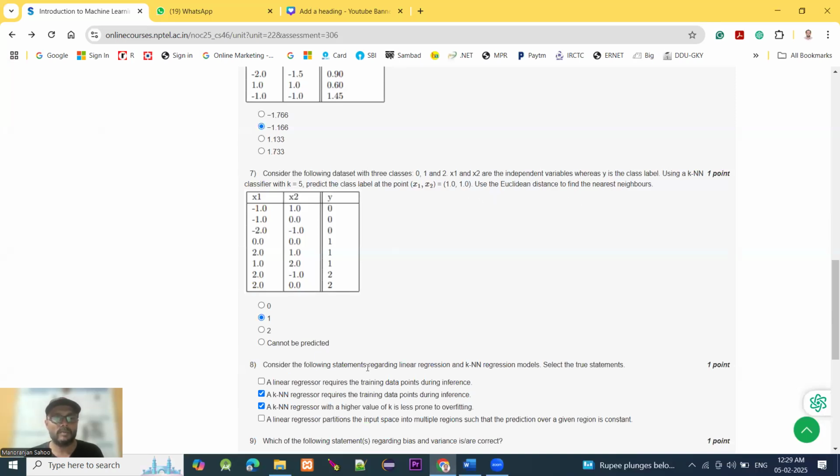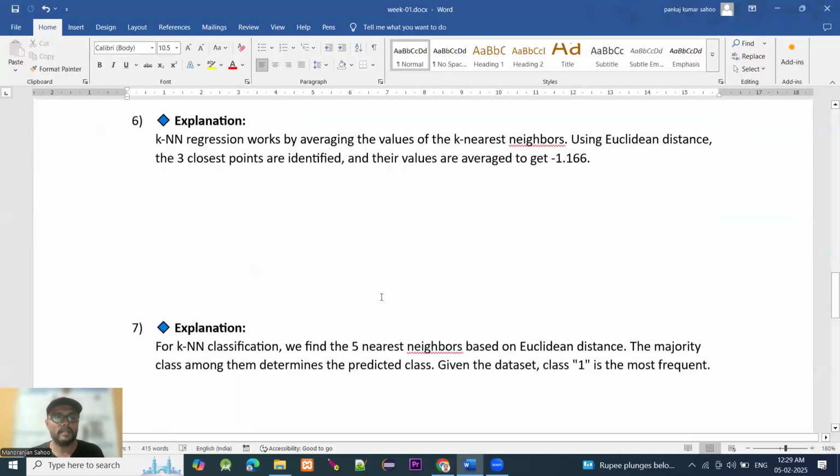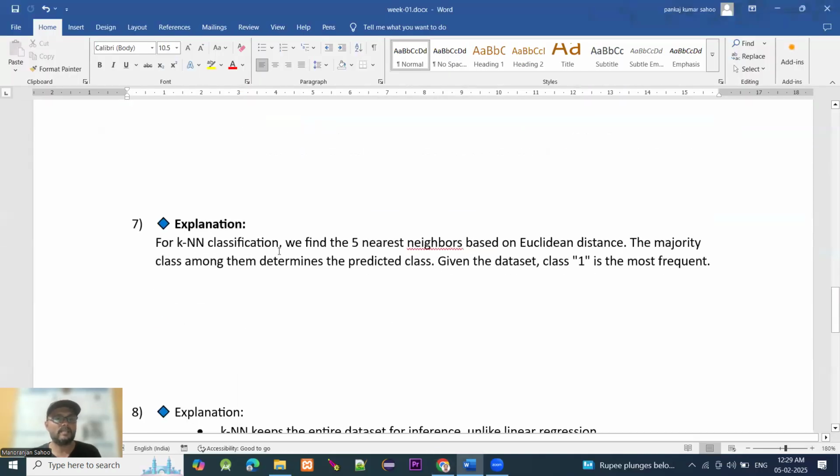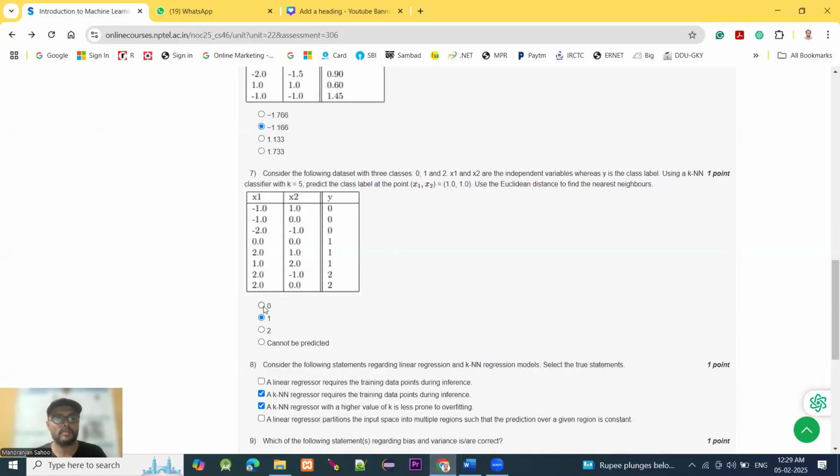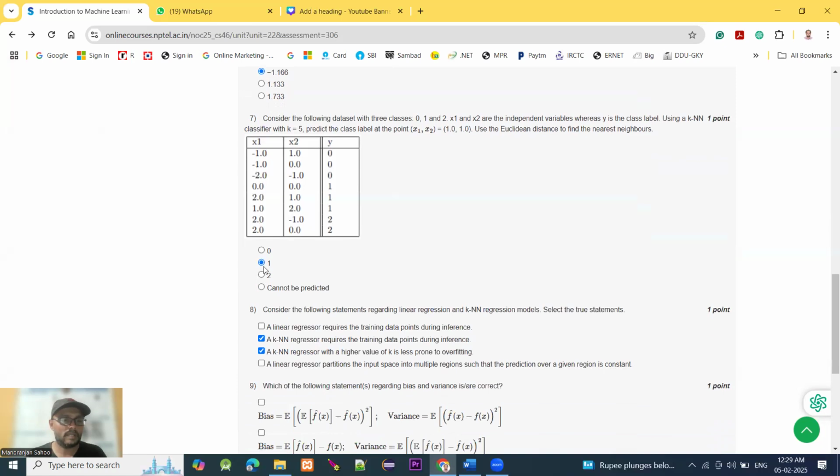So by putting in the formula, we arrive at the solution for KNN classification. We find the 5 nearest neighbors based on the Euclidean distance. The majority class among them determines the predicted class. In the given data set, class 1 is the most frequent. Class 1 is the most frequent. So here we choose 1 as the answer.